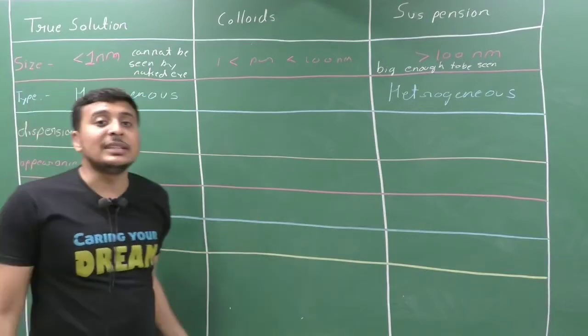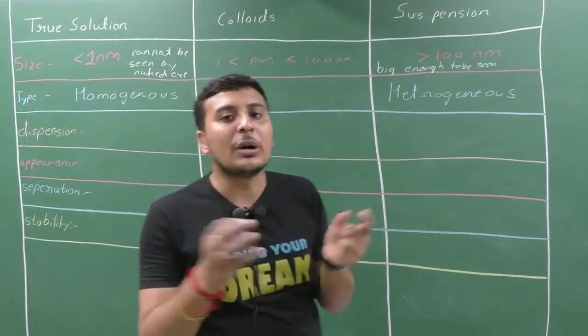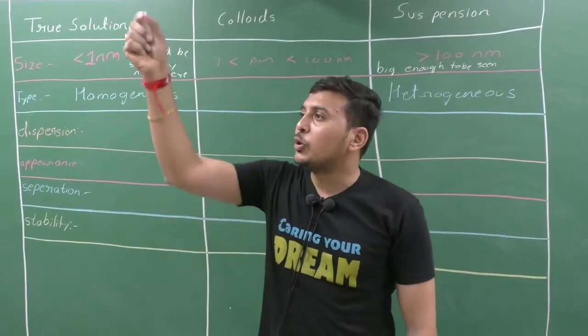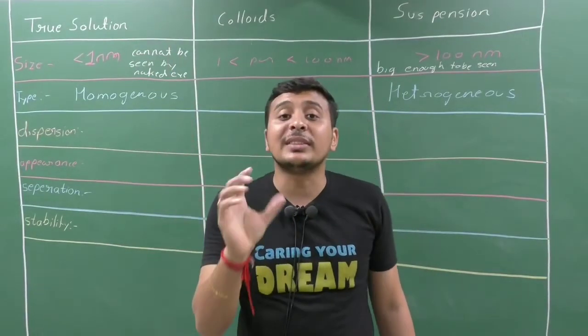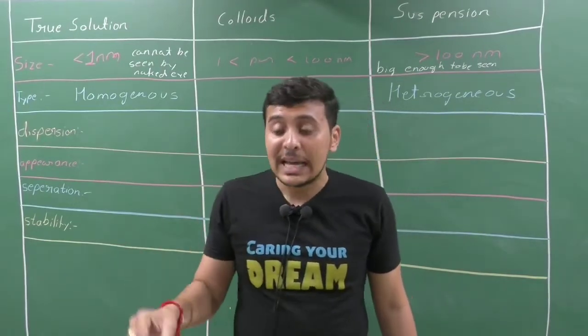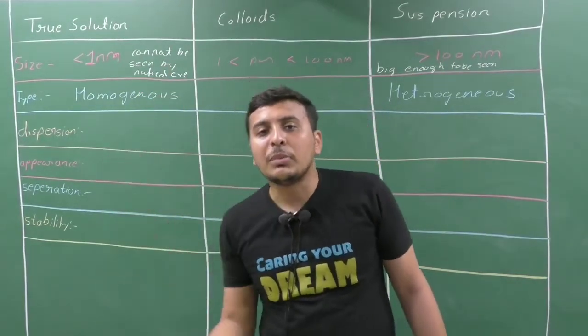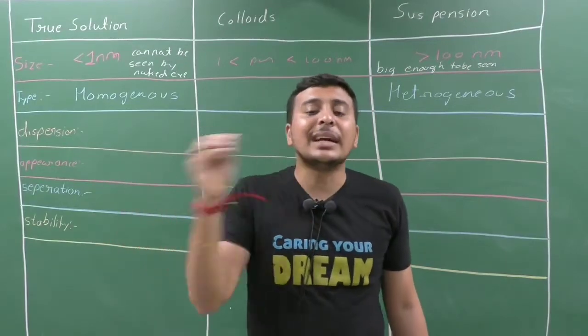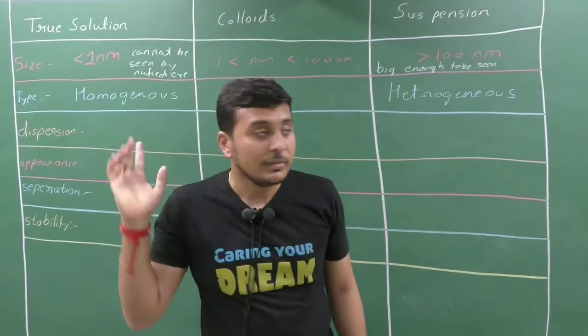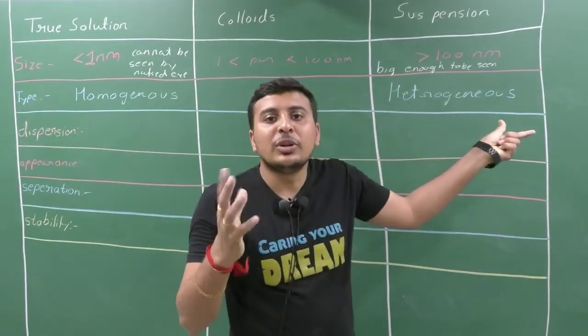In homogeneous, the solute and solvent, that is the two components, are well mixed. They have thoroughly the same composition from top to bottom. In any part of the mixture, they have the same composition. It means the amount of solute and solvent is always fixed. Either you see from the top or from the bottom or from the middle or on the sides, they have the same composition. Clear? Now heterogeneous means they do not have the same composition.